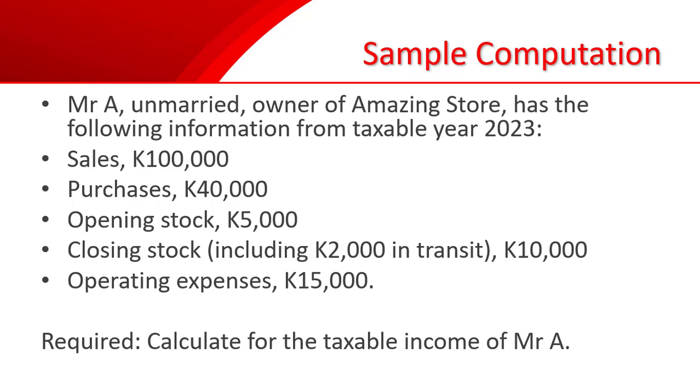Operating expense is 15,000. We are asked to calculate the taxable income of Mr. A. Remember, it talks about inventory on hand. So that 2,000 kina in transit in the closing stock will be quite tricky when you see this kind of problem. Let's go to the solution.